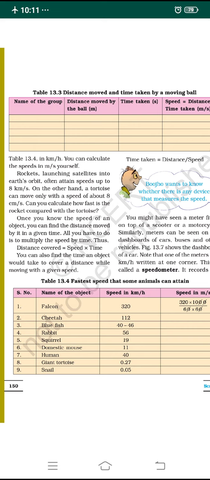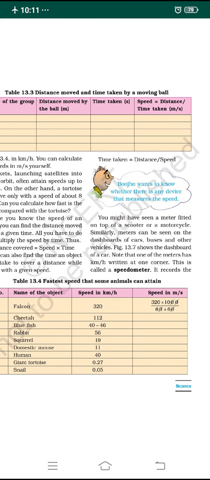Just imagine yourself. Bluefish, 40 to 46 kilometer per hour. Rabbit, 56 kilometer per hour, almost the speed of a bus on average. Squirrel, 19 kilometer per hour. Domestic mouse, very slow, 11 kilometer per hour. A human being can run at a maximum average of 40 kilometer per hour. Giant tortoise, 0.27 kilometer per hour, which means meters. Snail, 0.05, very less. So this is the speed of some of the animals.